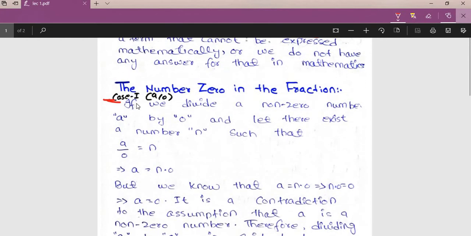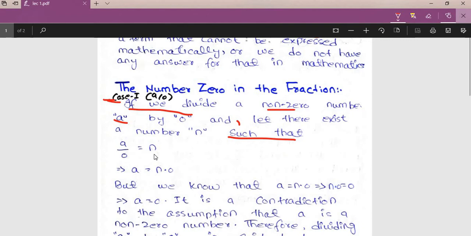So if we divide a non-zero number a, whether it is a negative number or a positive number, by 0, let there exist a number n such that a divided by 0 is equal to n, where n could be a natural number, a real number, any number.